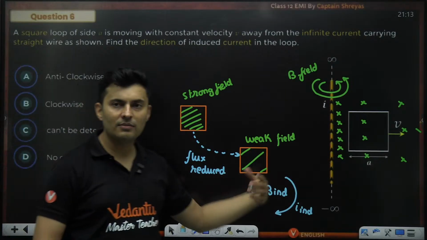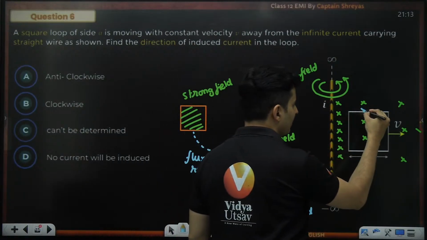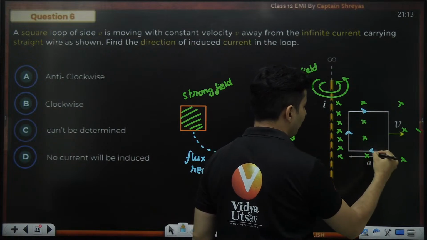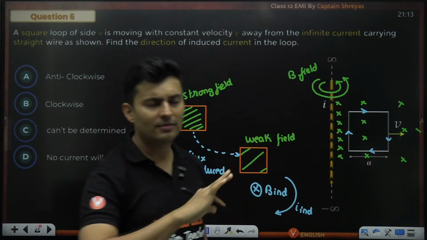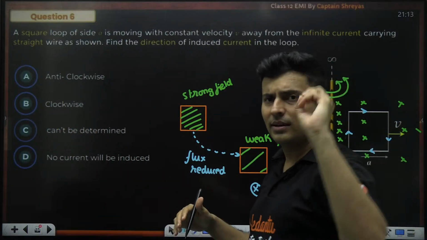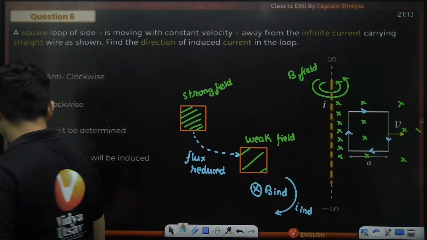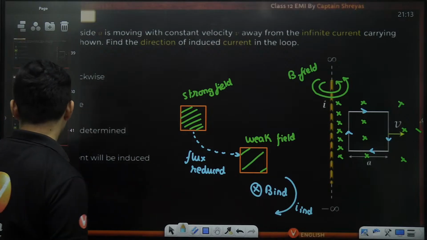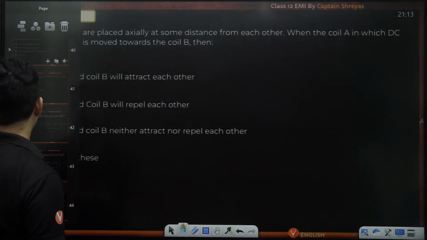Understood, my dear warriors? Very simple. So current here will be like this. You don't have to think at all. The logic is very straightforward. No memorizing anything. It's just opposing, opposing, opposing. That's all. Moving on to another question coming up on your screen.